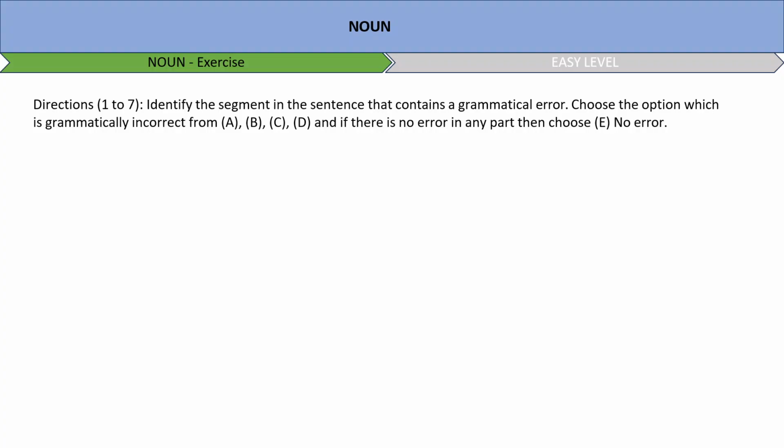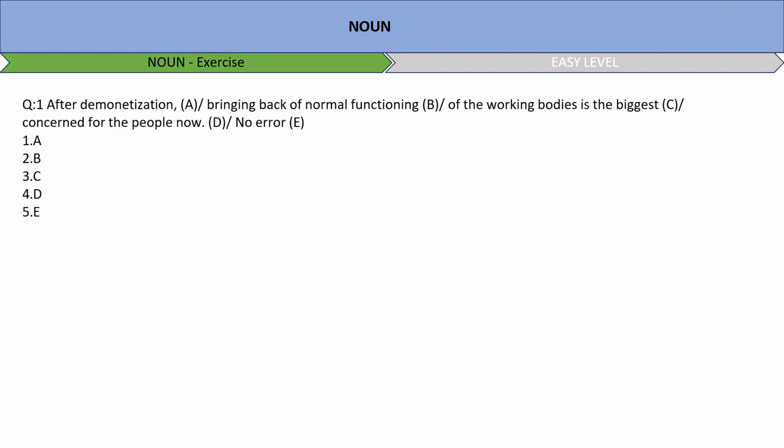So the first question first. The question says, after demonetization, bringing back of normal functioning of the working bodies is the biggest concern for the people now. Remember, we are solving noun related questions. Okay, so we have to look into the words which are nouns here first, that is, is there any error in the noun, and then we have to check whether it's a no error or not.